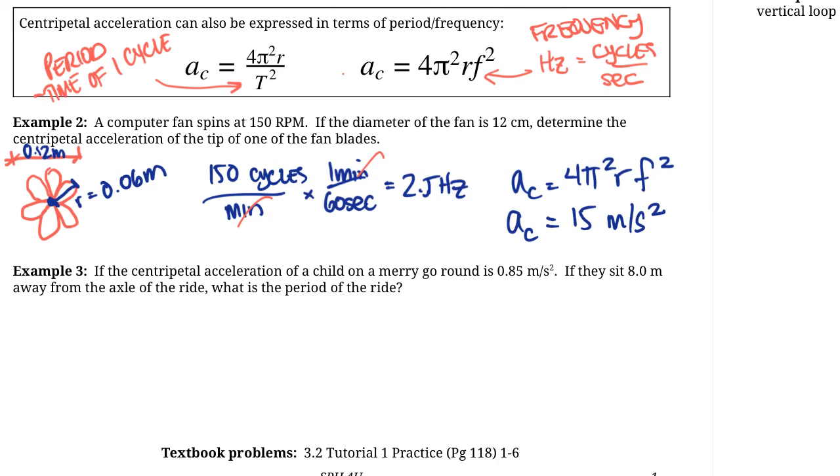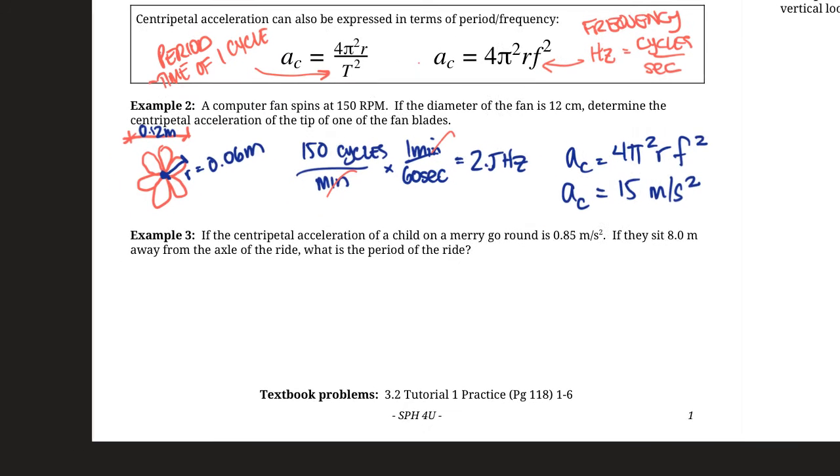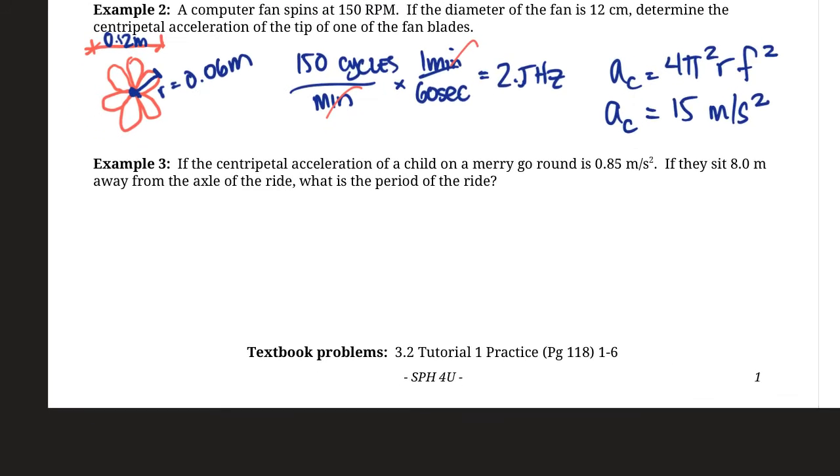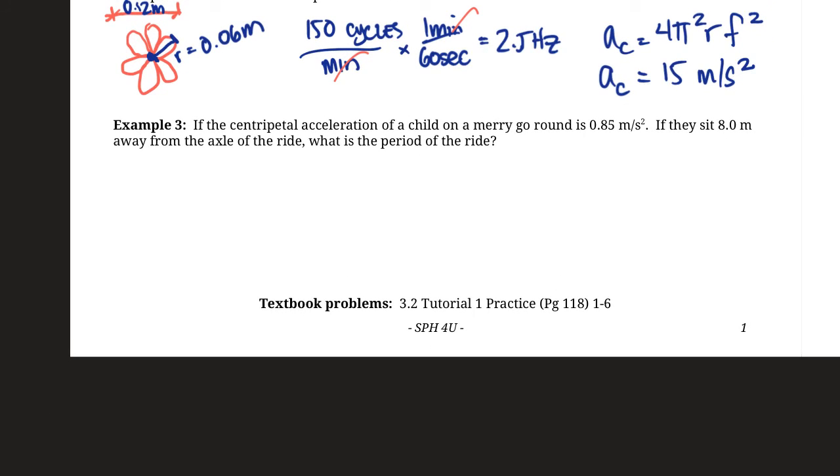And again, notice I don't put the arrow on top of the acceleration here for centripetal acceleration because the direction of the acceleration is constantly changing. We usually are just looking at it in terms of the magnitude and not the direction, because we know the direction is always towards the center of the circle. So there's our answer. And here's example 3. Always with any of these questions, pause the video, try it yourself, and then I'll do the solution if you get stuck, or you can check your answer.